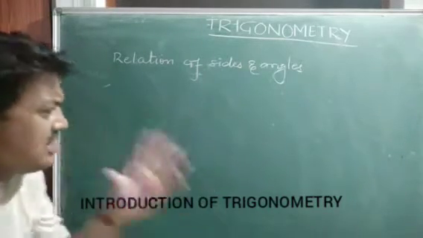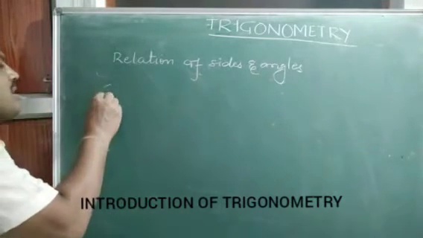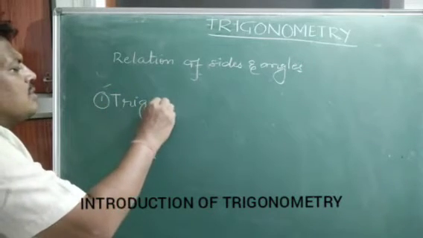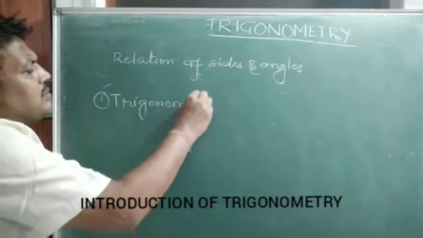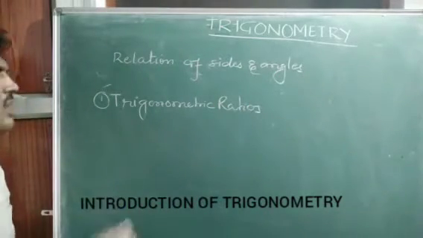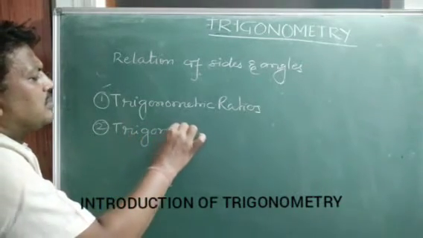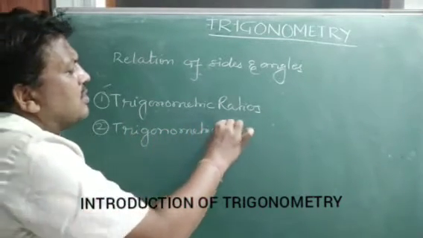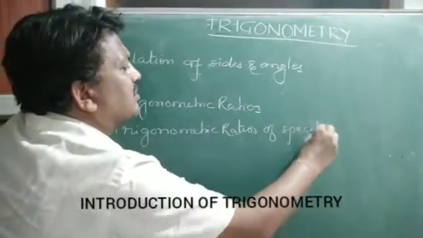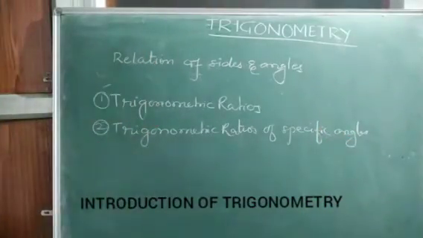Okay children. In this chapter we are going to study some topics. We will study trigonometric ratios, and trigonometric ratios of specific angles.